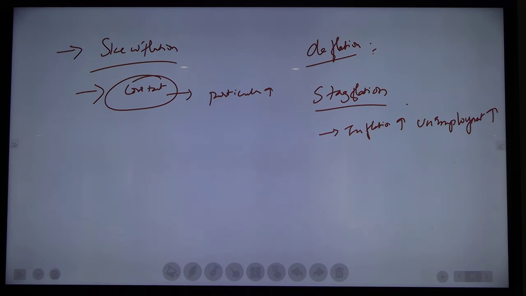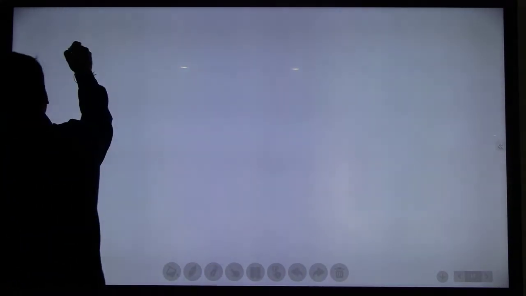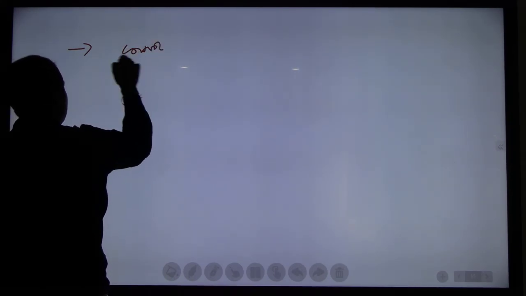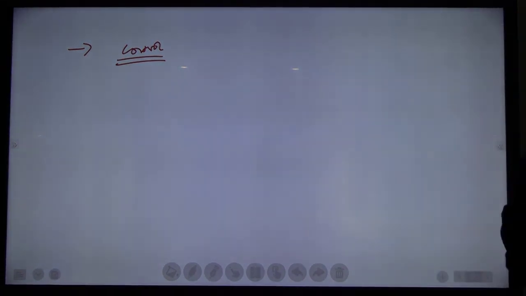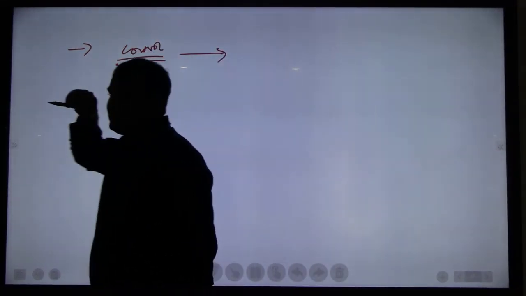Yes, okay. Now we will discuss how to control inflation. What are the measures to control inflation? Which authority can control inflation at country level? Please remember, at every country level, two authorities can control inflation.